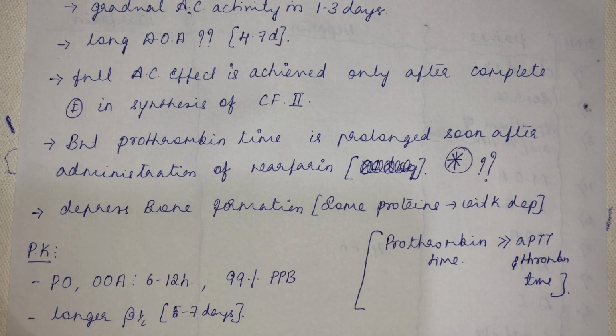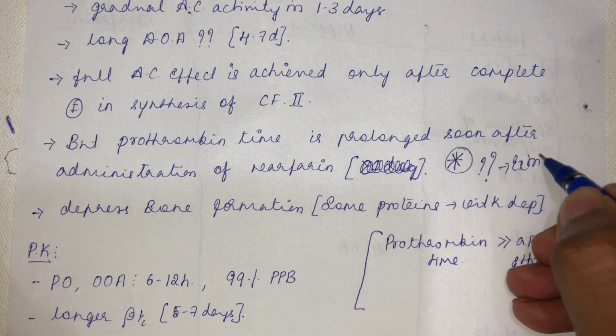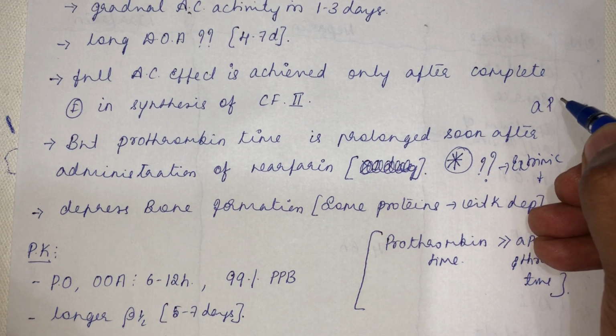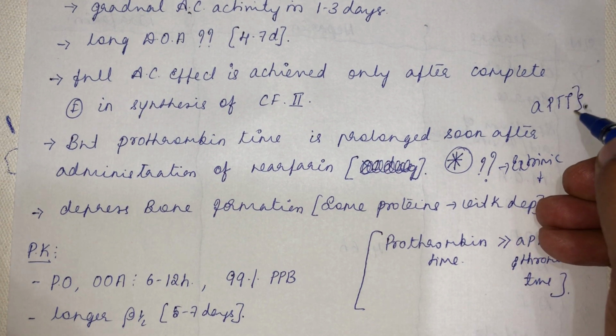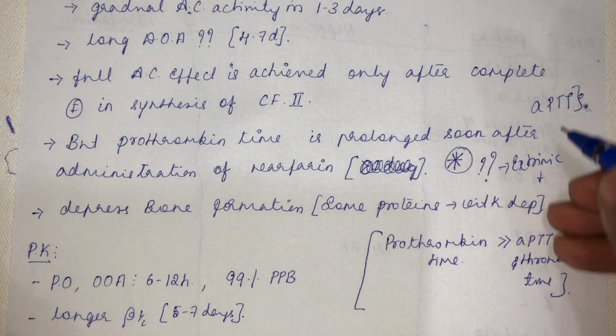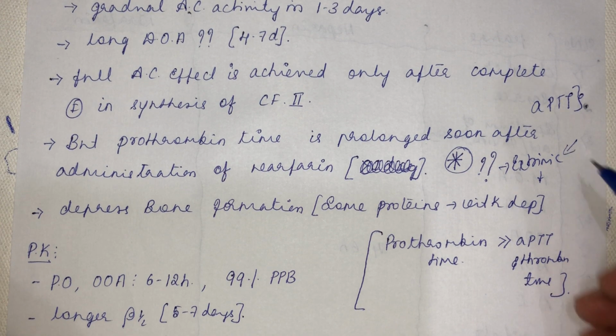See, how do you measure prothrombin time? In prothrombin time, you are adding a factor which activates the extrinsic pathway. That you should remember here. Whereas in activated partial thromboplastin time, they are adding a factor which stimulates the intrinsic pathway. Whereas for prothrombin time, they are adding some factor which activates the extrinsic pathway.